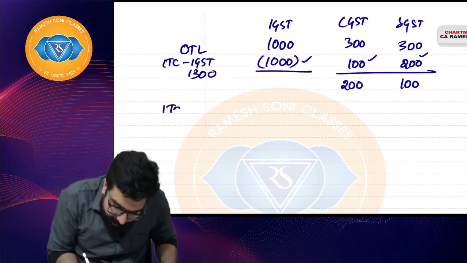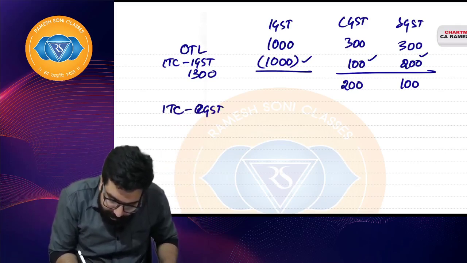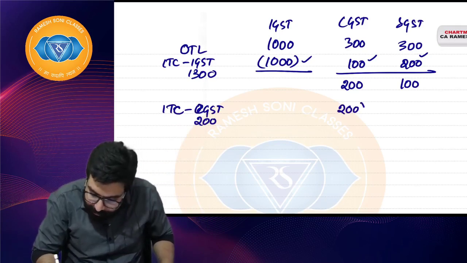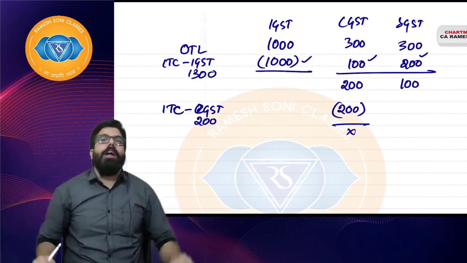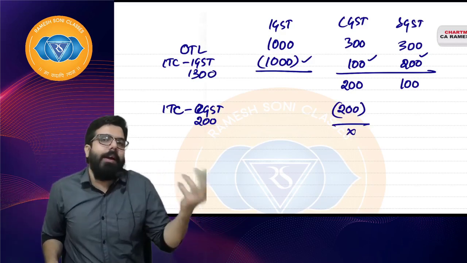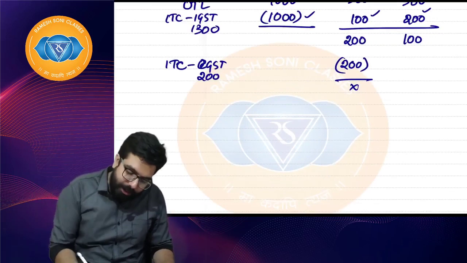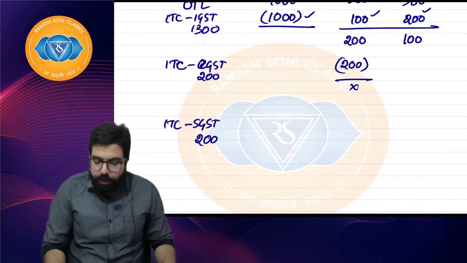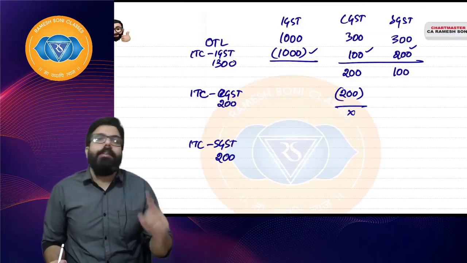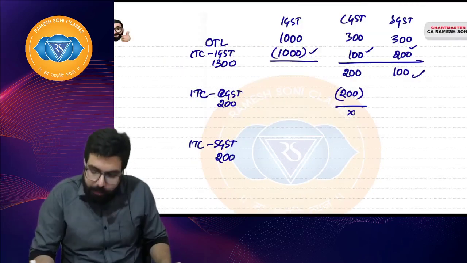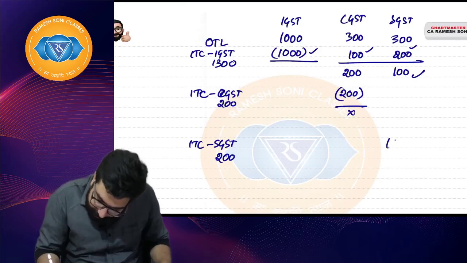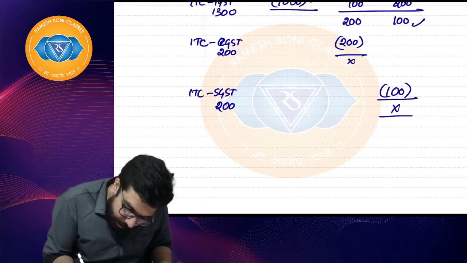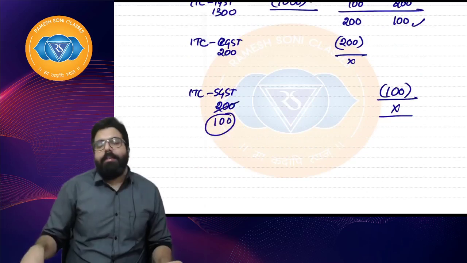Sir, ITC of CGST is 200. Sir, how much will I use? I will use my 200 rupees of ITC to pay CGST. Now, CGST can be used for IGST, but nothing is payable in IGST. So, sir, I will use my ITC of SGST, which is 200, to pay my SGST. Sir, I have 200 of SGST ITC, but I have only 100 payable. So, I will use only 100 here, and sir, it will nullify. Nothing will be payable. And sir, this SGST 100 will still remain with the state government.